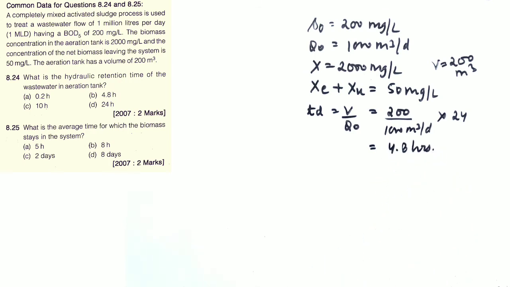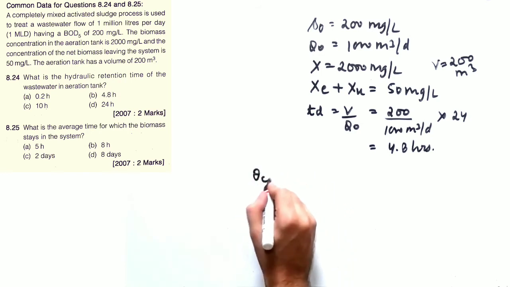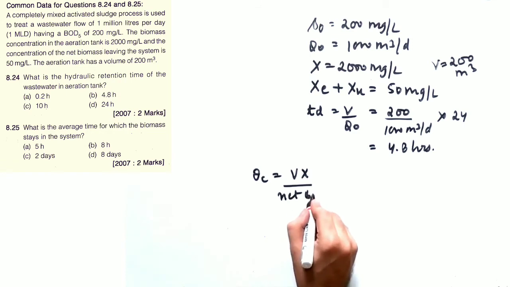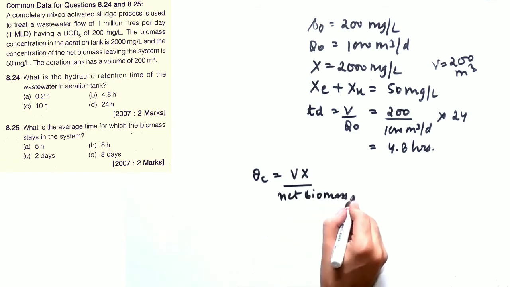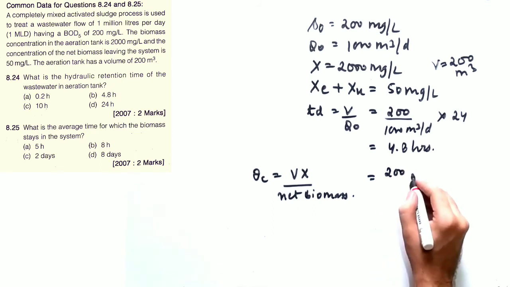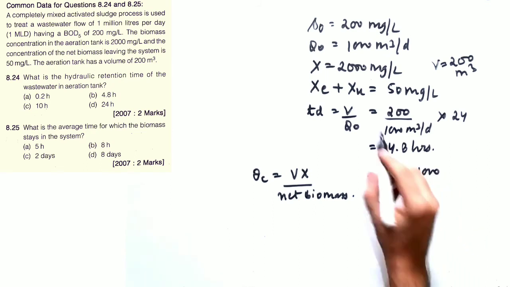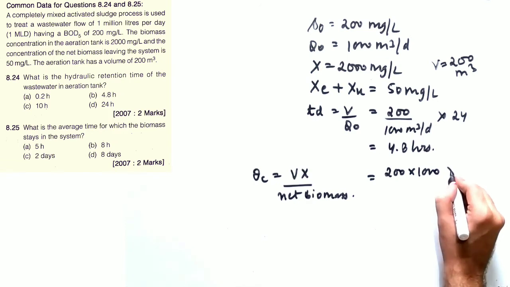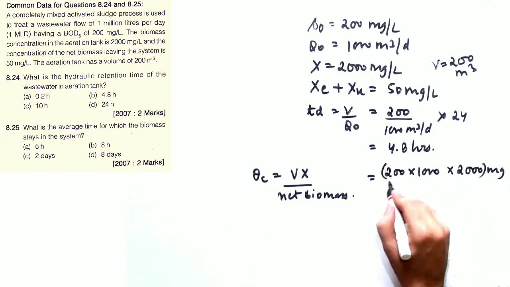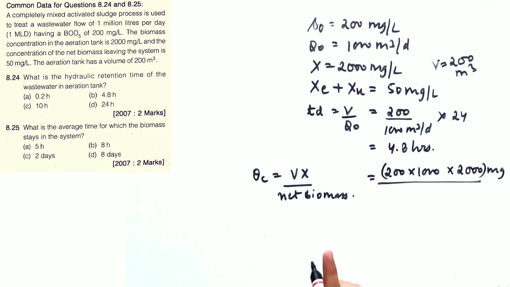In the next part, the question is asking you to calculate the average time for which the biomass stays in the system. That means the sludge age or the mean cell residence time, that is theta C. So theta C is Vx divided by net biomass leaving the system. V is given as 200 meter cube, but you should convert this into liters because X is in milligram per liter. So X is 2000, so this comes out in milligram, divided by the net biomass leaving the system.